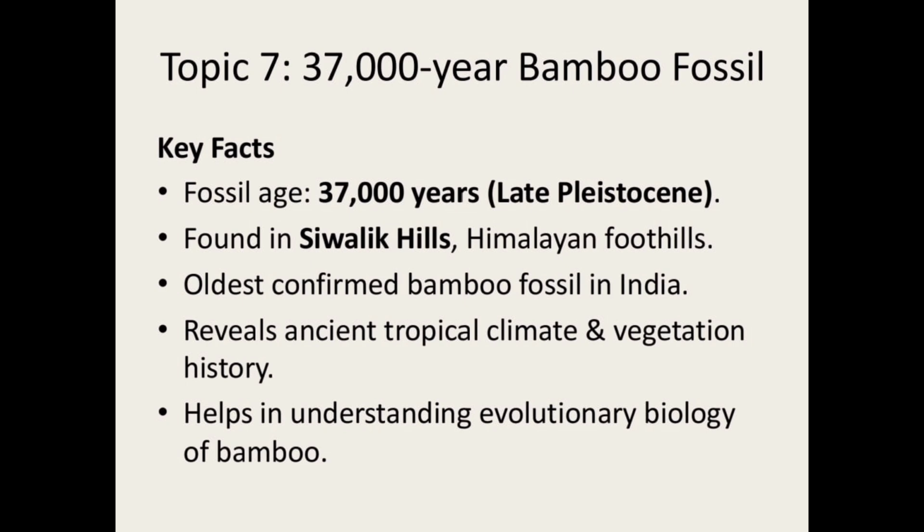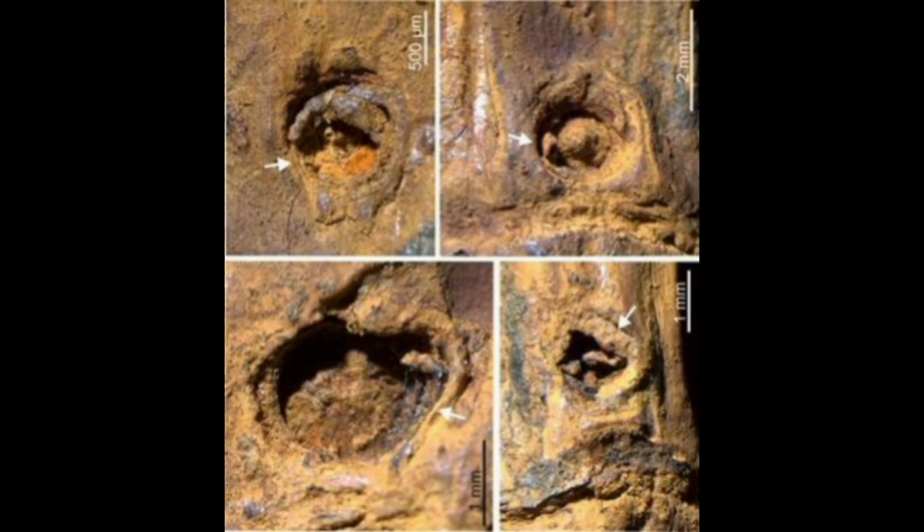Next topic is about the 37,000-year-old bamboo fossil. So the fossil age is almost 37,000 years. Okay, it was found in Siwalik Hills, Himalayan foothills. It is also the oldest confirmed bamboo fossil in India and reveals ancient tropical climate and vegetation history, and also helps in understanding the evolutionary biology of bamboo. So from the perspective of fossil age and discovery, it is very important. So that is the 37,000-year-old bamboo fossil found in India.